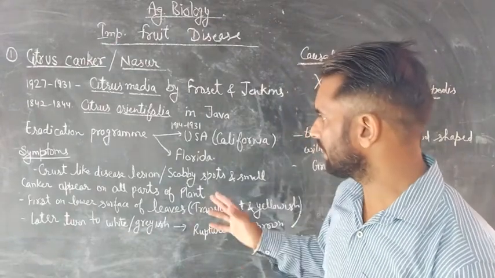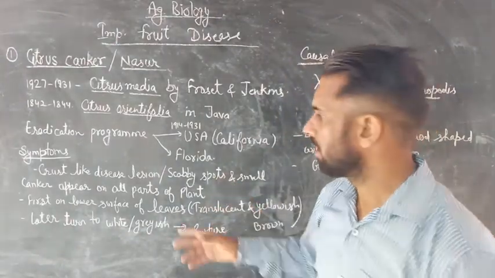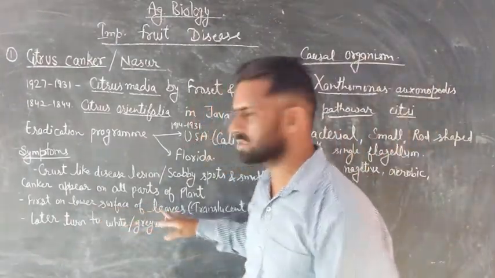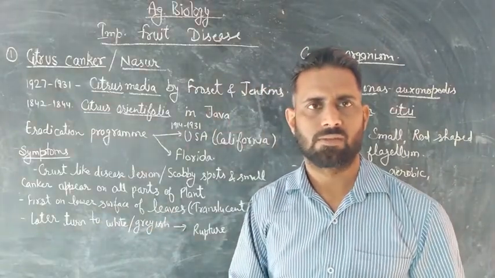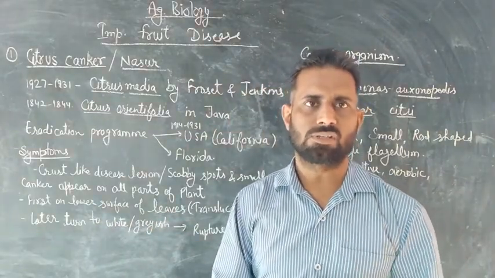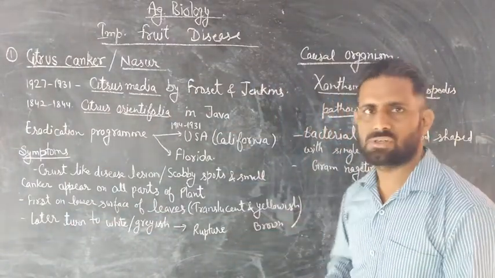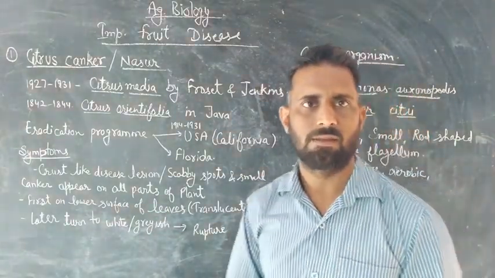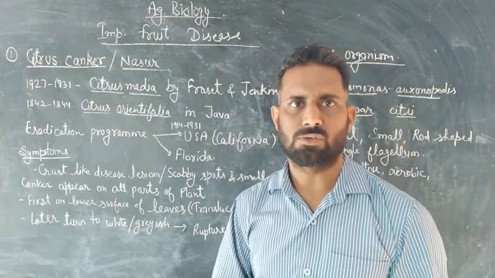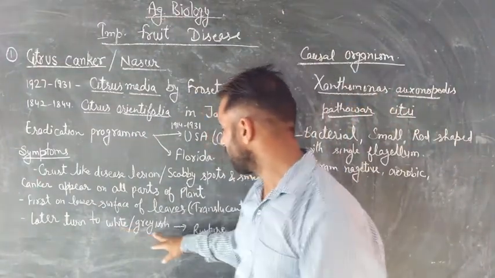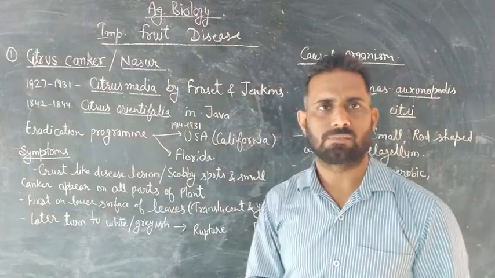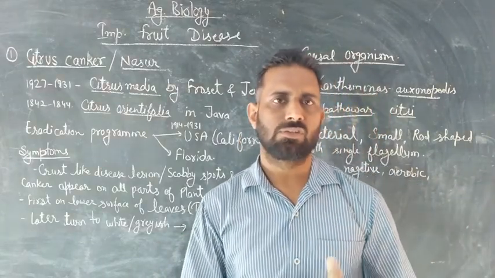These crater-like lesions are first seen on the lower surface of the leaf, which is translucent and yellowish in color, which later turns white or grayish in color, and finally they rupture.